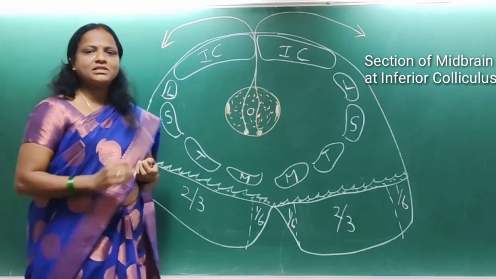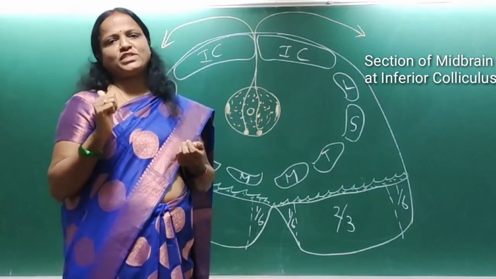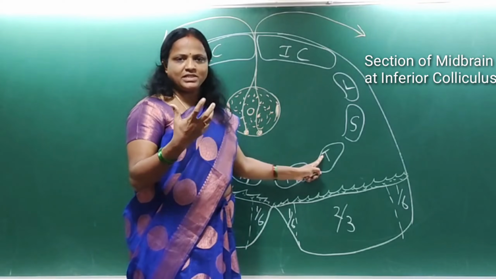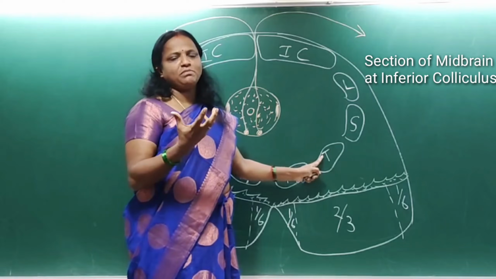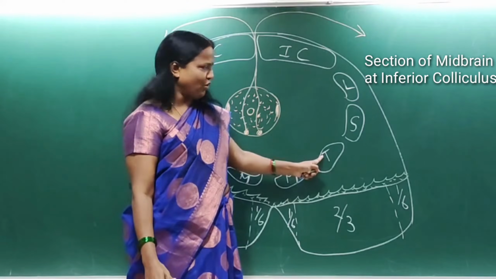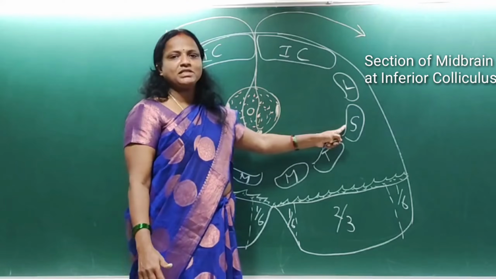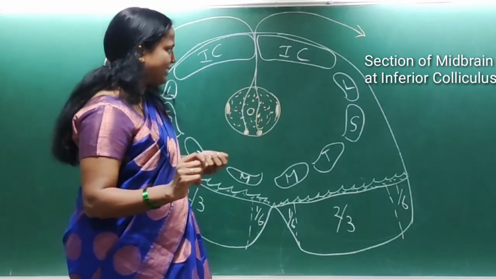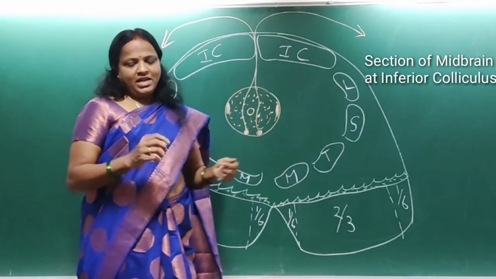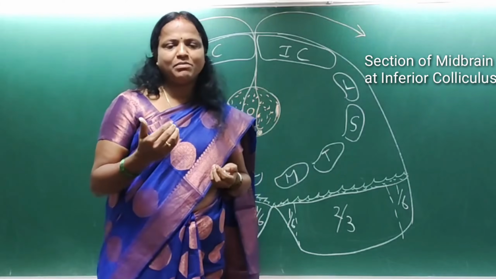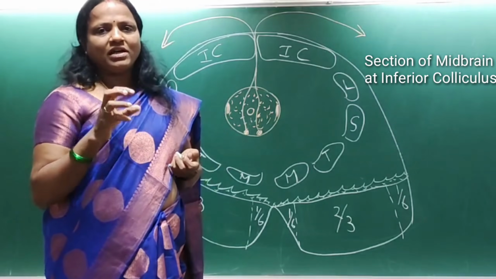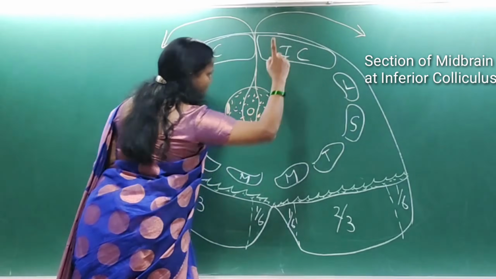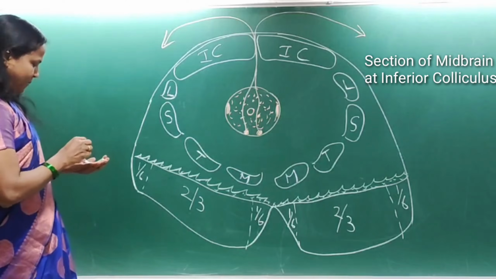The medial lemniscus is the continuation of fasciculus gracilis and fasciculus cuneatus. The trigeminal lemniscus is the sensory afferent fibers coming from the trigeminal area of the face. The spinal lemniscus is the continuation of the lateral spinothalamic tract, and the lateral lemniscus is the dorsal and intermediate acoustic striae concerned with the auditory pathway. So these are the various components of the lemniscal pathway.